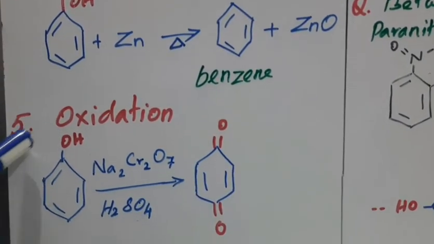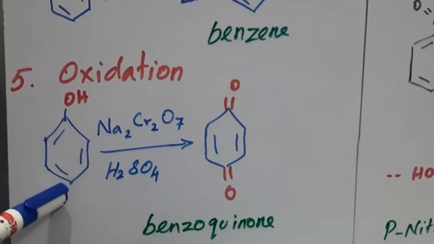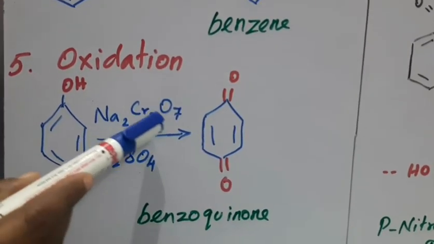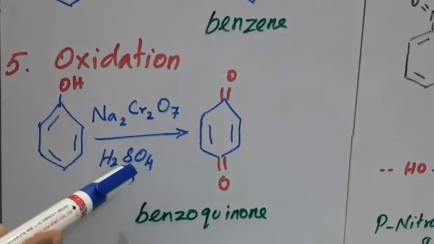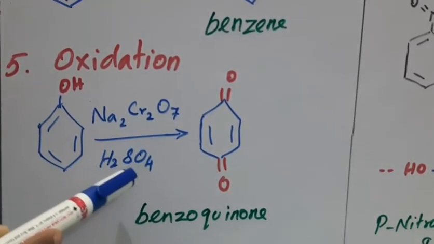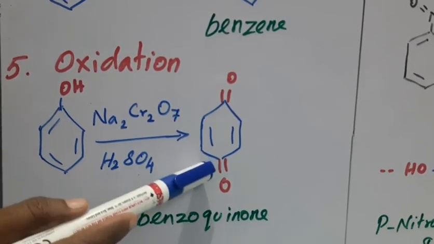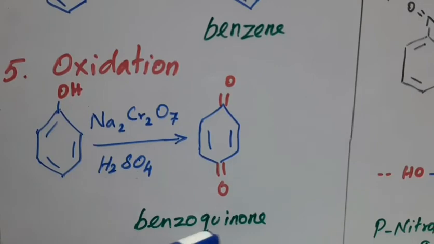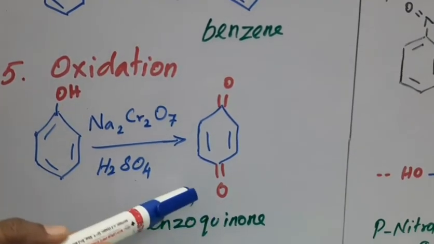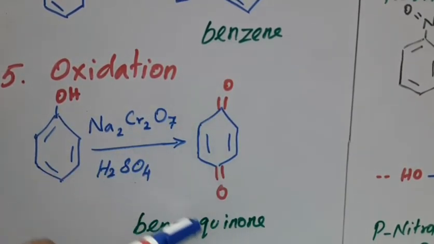After that, the fifth one is oxidation. Phenol reacts with a strong oxidizing agent like Na2Cr2O7 in the presence of sulfuric acid to produce a conjugated diketone, which is benzoquinone.